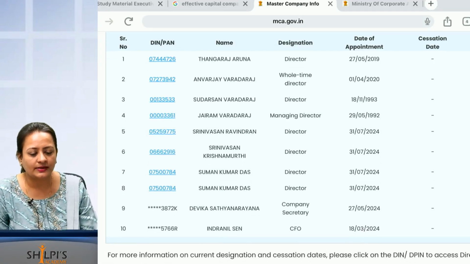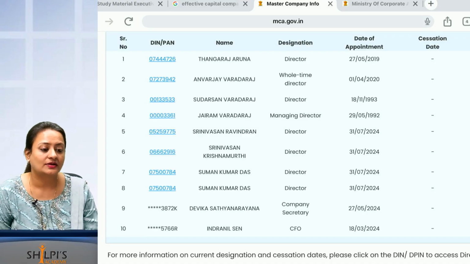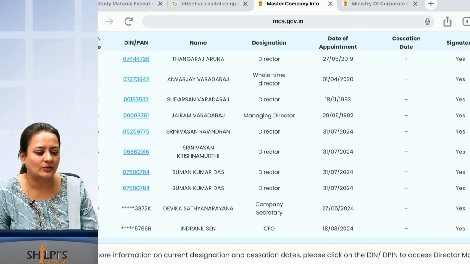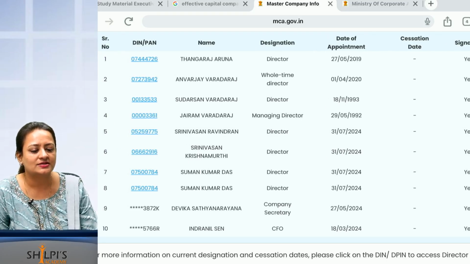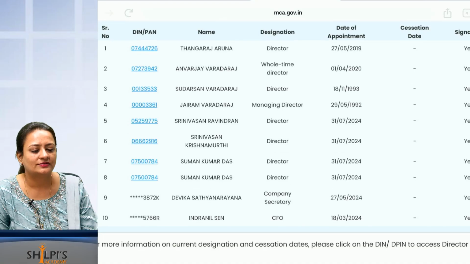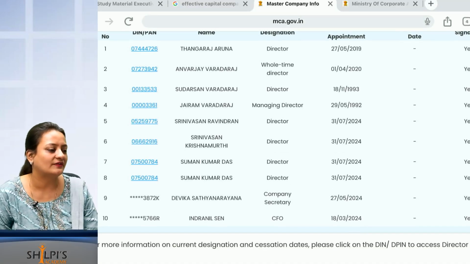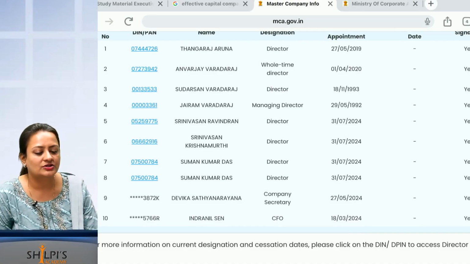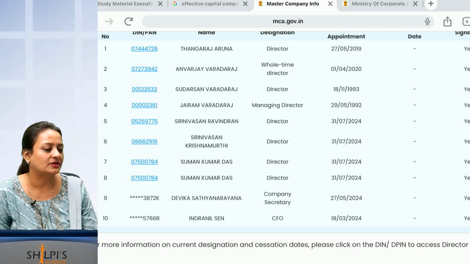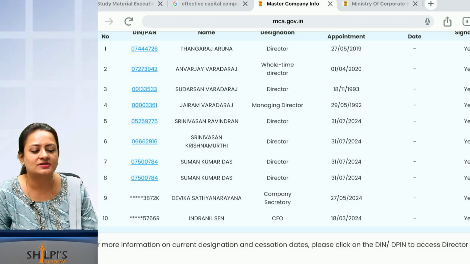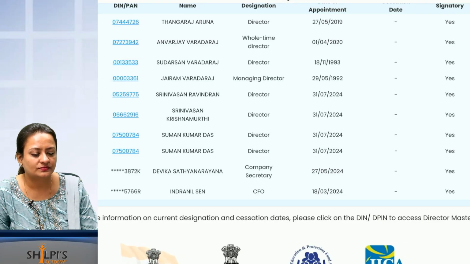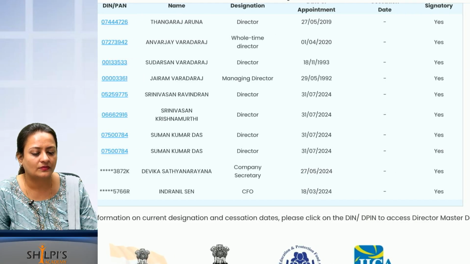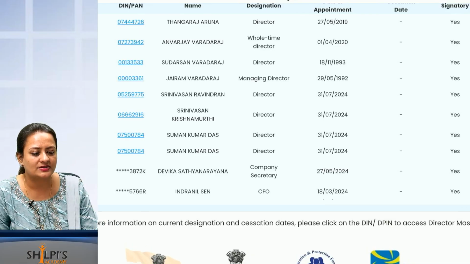So this is your DIN number, and what is the name of the person? Tangaraj Aruna. When was she appointed? 27/5/2019. Next is, basically the owners are the Varadrajs. Jairam and Sudarshan Varadraj are basically the owners. They are brothers. Anvarjay should be his son or someone, I think. So these are the owners and directors. When is the date of appointment?